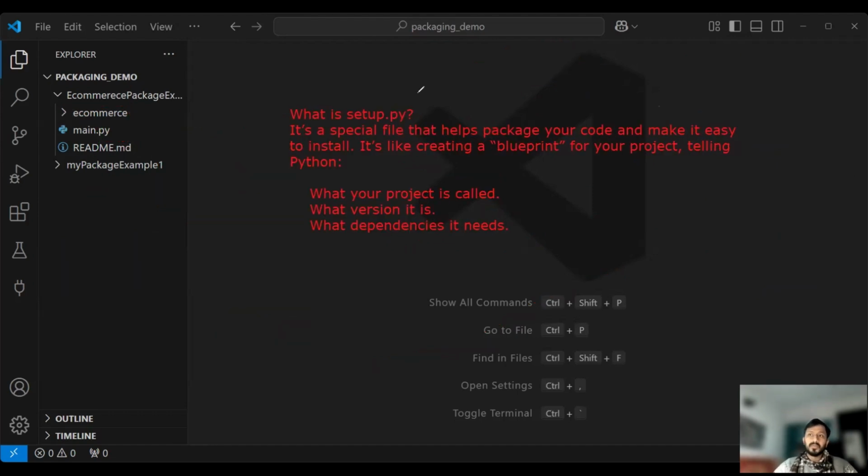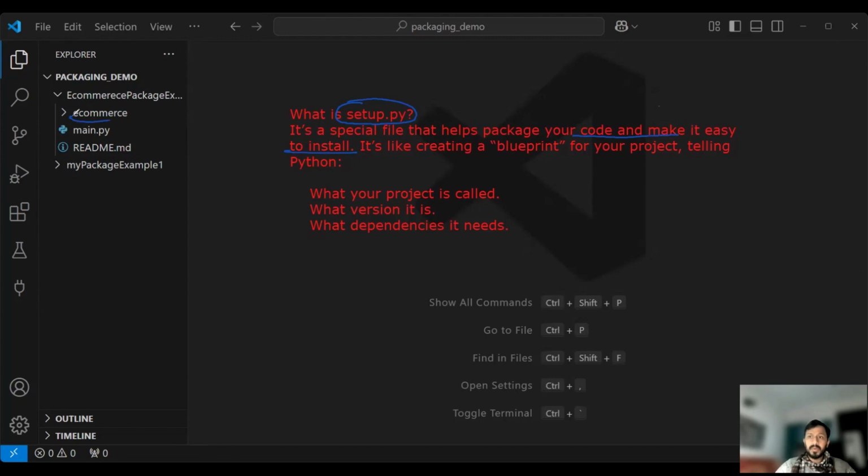All right, so to work on these things, we need to create a very special, important file. That means to create a distribution file, we need to create one file which is called setup.py. Using setup.py, our distribution file will be generated. Now, what is setup.py? It is a special file that helps package your code and makes it easy to install.